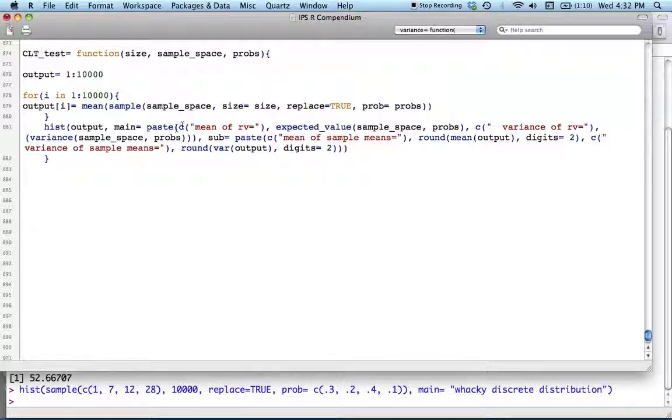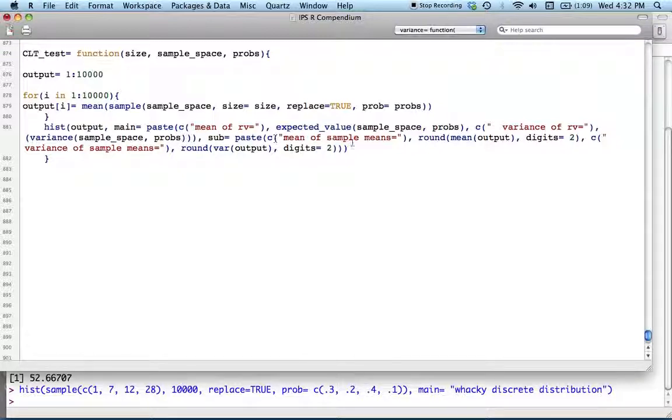And okay, in the main title for this graphic, I want to get the mean of the random variable itself, which is our expected value function. And I want to look at the variance of the random variable, which is our variance function on the sample space and probabilities we've specified. So that's the theoretical thing that we're after for our random variable.